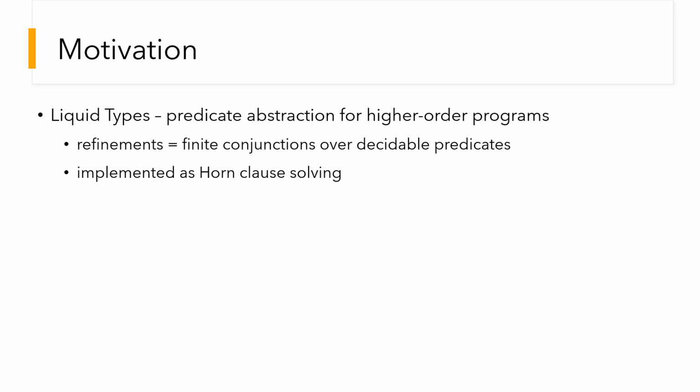Our work is centered around type systems that attempt to improve over classical type systems such as Hindley-Milner by inferring global invariants of higher order programs using the notion of refinements over classical base types. An example of such systems are liquid types that infer global data flow invariants of functional programs as predicate abstraction implemented as Horn clause solving. Here, type refinements are finite conjunctions over decidable predicates.